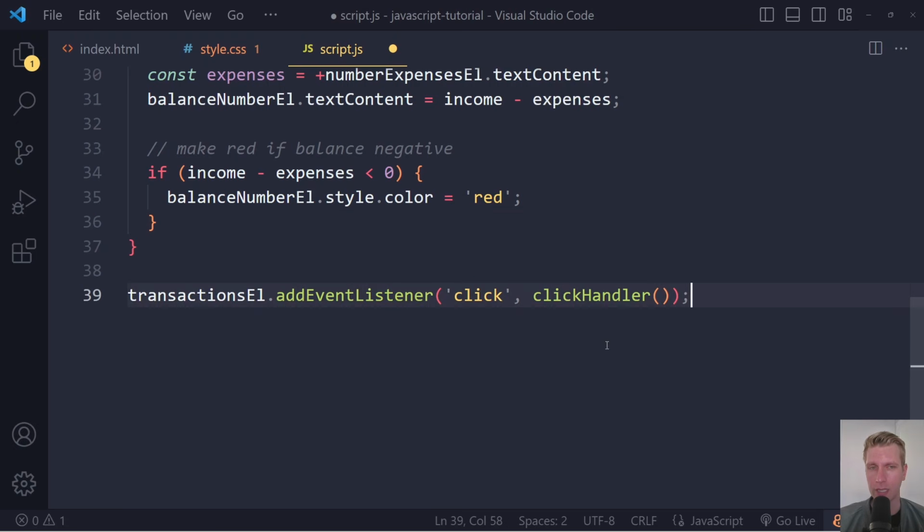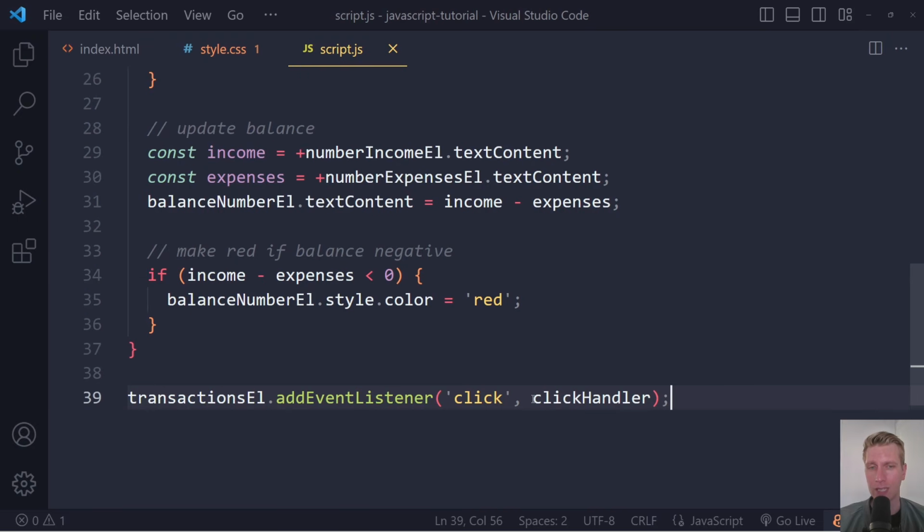So the browser will go here and now it will see this line and it will see this. And when you write a function with the opening and closing parentheses, it will run the function immediately. Right? So as soon as it gets to this line, it will run the function because we write it like this. That's not what we want. We want to run the function when this event occurs, right? So we shouldn't execute the function at the point of adding the event listener. We only need to give a reference to the function that we want to run when the event occurs, right? So we're saying execute the click handler function when this event occurs, right?